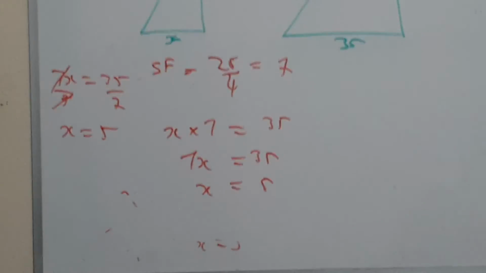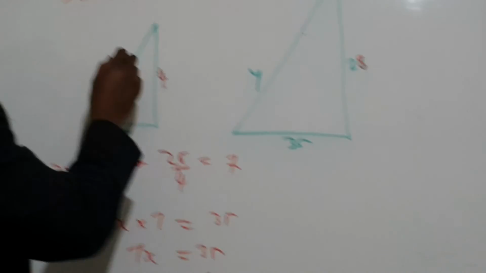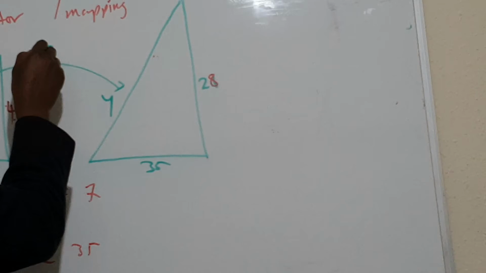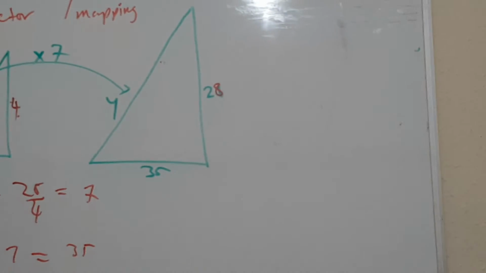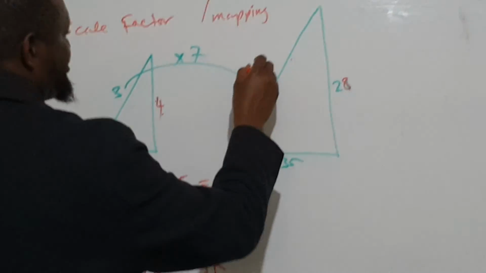Now, since we got the scale factor, we can find all of them. To enlarge this to that, you multiply by the scale factor. So this side is 21. This is called the scale factor.